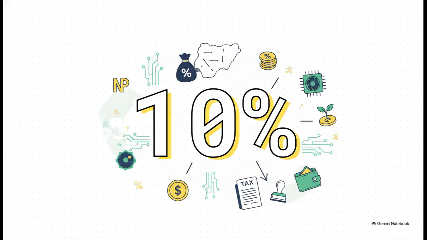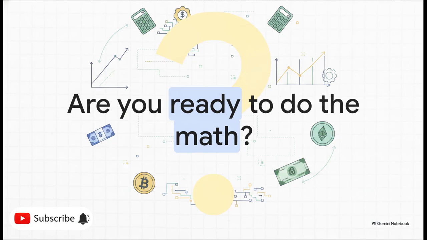The second critical number is 10%. This is the withholding tax rate applied to passive income receipts. So the moment those staking rewards, mining rewards, or DeFi yields hit your wallet, boom, subject to a 10% withholding tax. And listen, if the exchange doesn't deduct it for you, Section 12 places the strict legal obligation directly on you, the taxpayer, to account for this in your self-assessment. You can't ignore it.